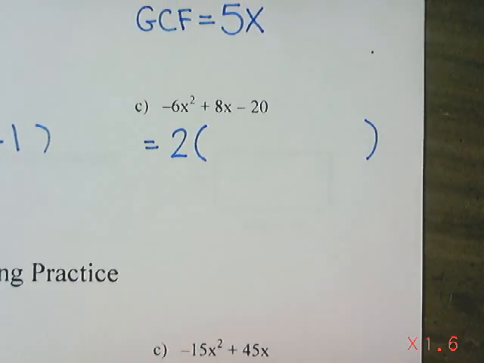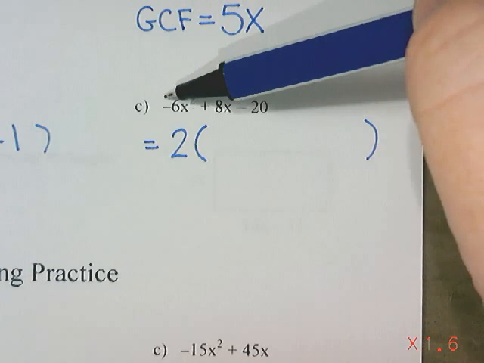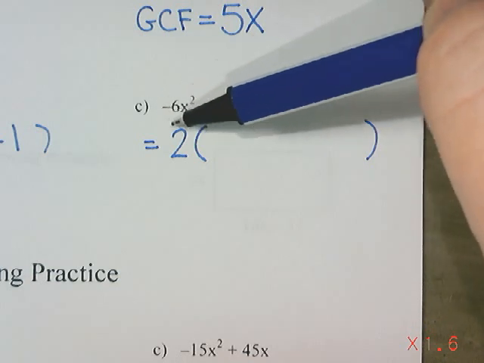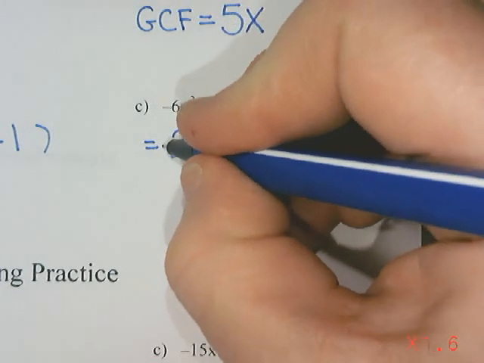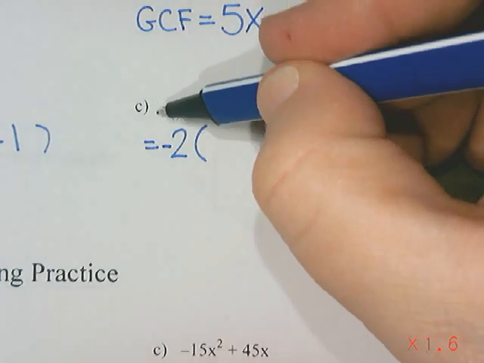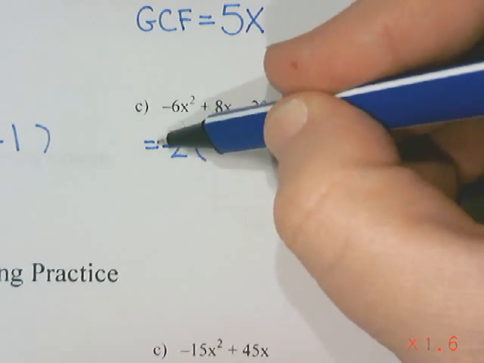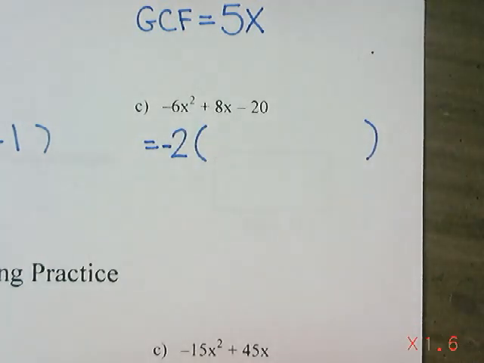And then to find our bracket, I could just say it's 2, but because the very first number is a negative 6, I am very tempted to say that we multiplied by negative 2. But you could do positive 2. It doesn't really matter. But because the very first number is negative, I think I'm going to say that we multiplied by negative 2.